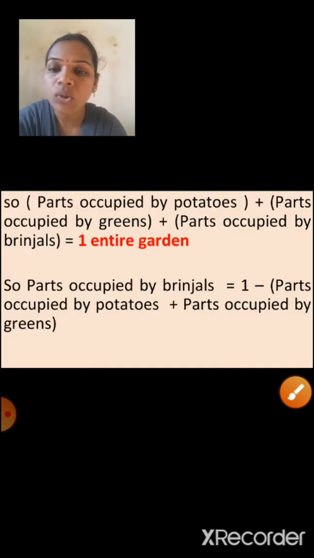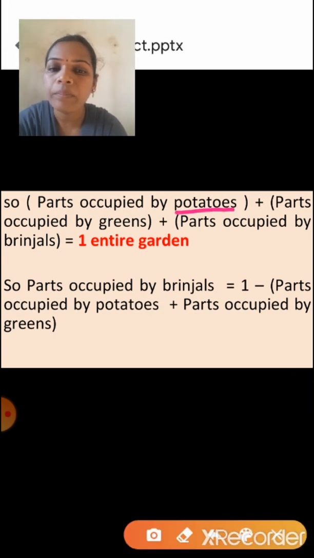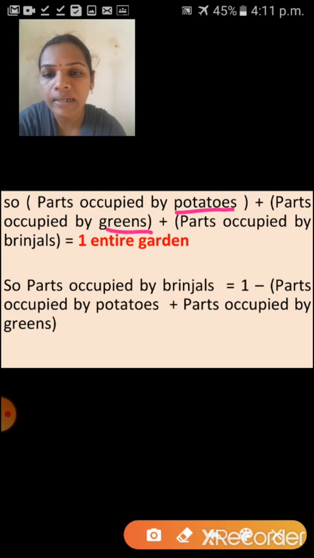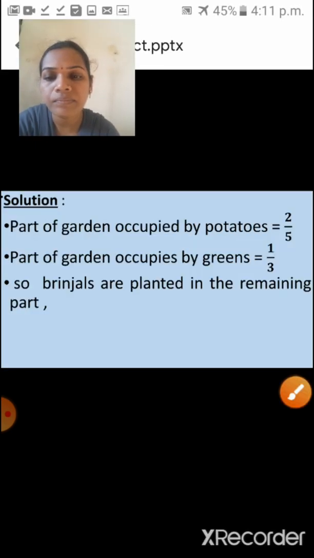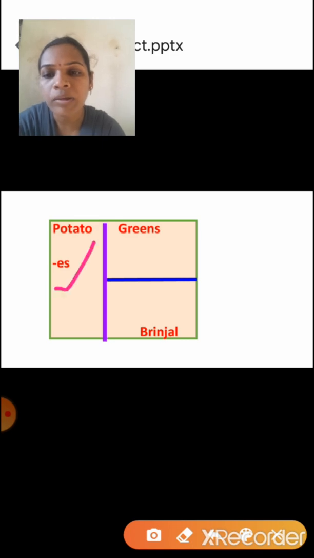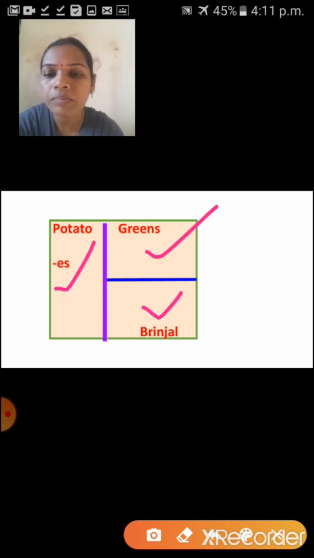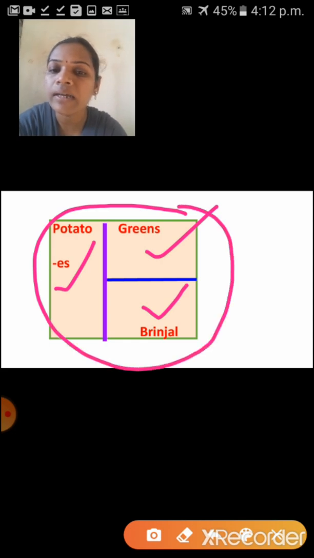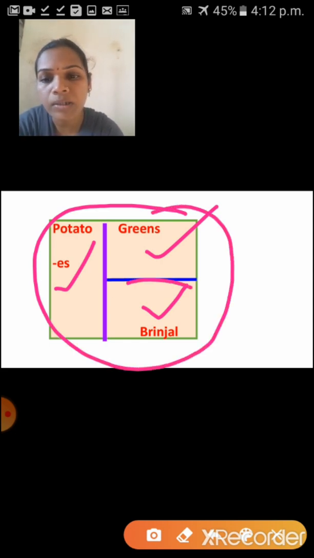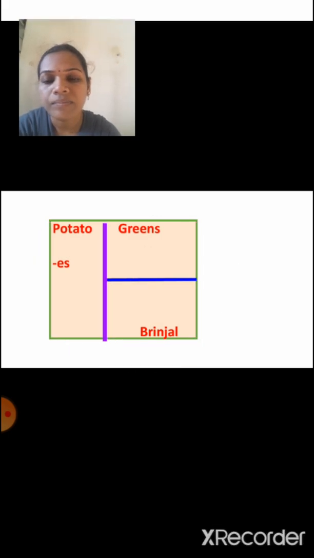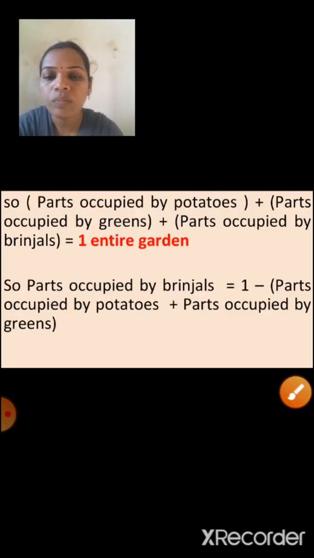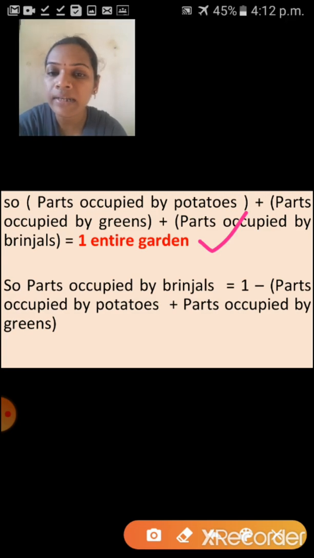See here, children. So parts occupied by potatoes plus parts occupied by greens plus parts occupied by brinjals is equal to 1 entire garden, isn't it? Yes, parts occupied by potatoes plus greens plus brinjals is equal to what? 1 entire garden. And you have to find what? This much part, isn't it? So I hope you understood this step, why I am writing here like this. Did you understand? Yes, very good.